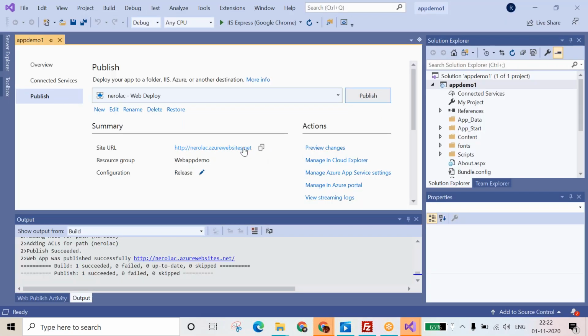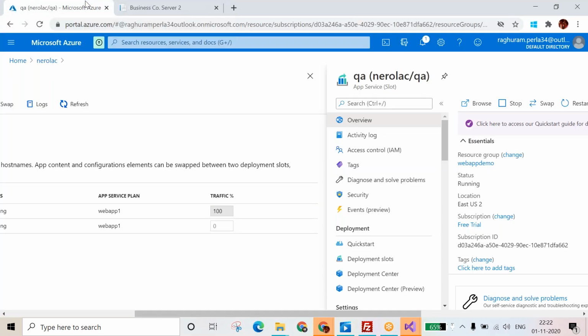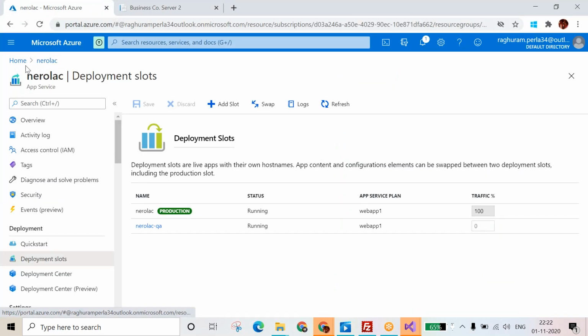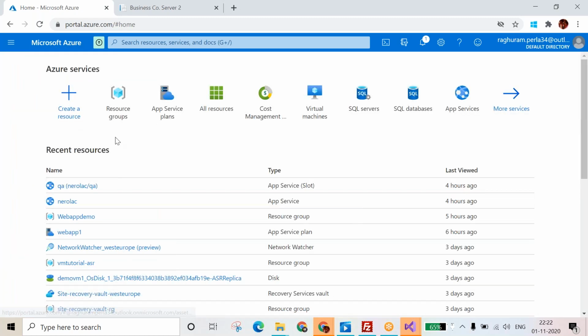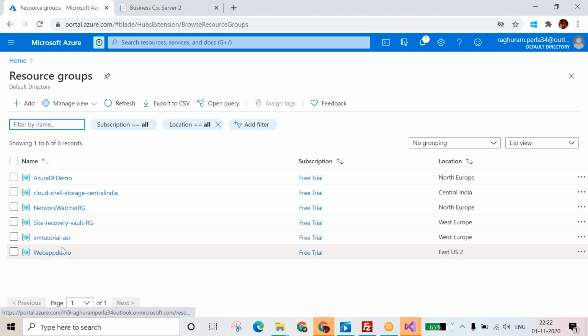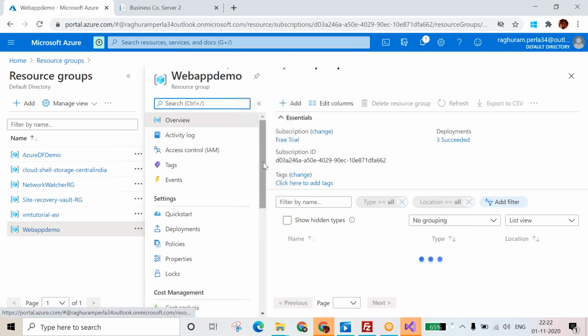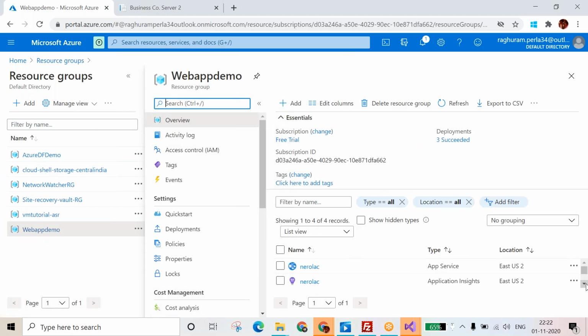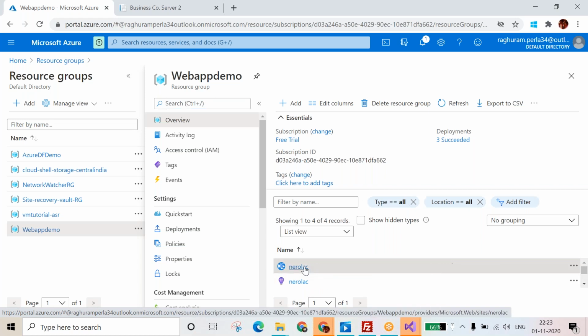Go to the portal. Go to the portal. Okay. So you have to check whether you deployed on the production environment or the staging environment. There are multiple environments, I think. Just open both. QA and web app both. I created this one, Atul, service plan. No, sorry, not this one. Just open both instances, production and staging both.